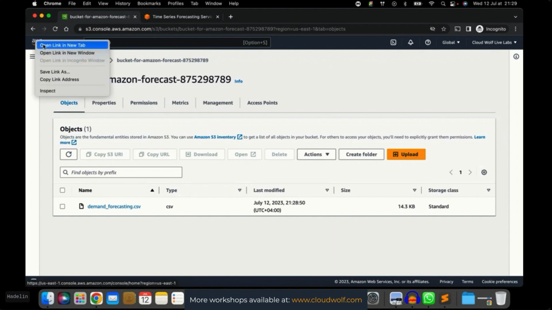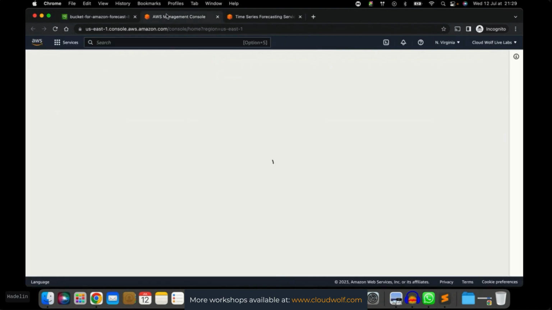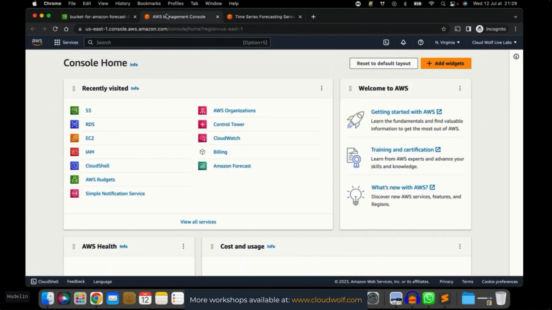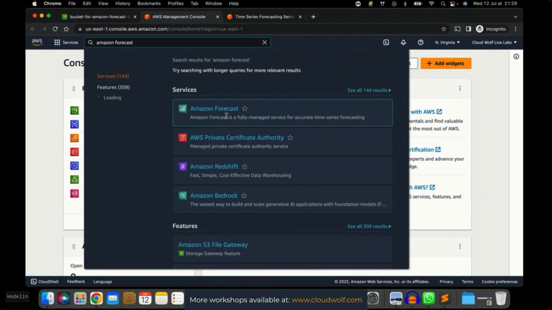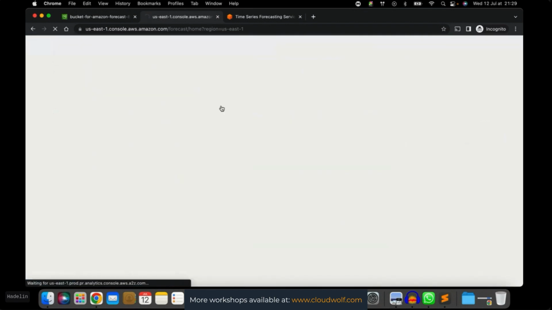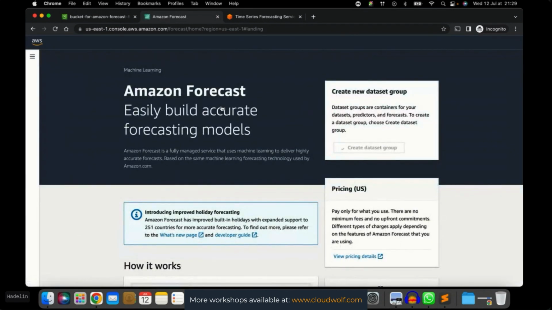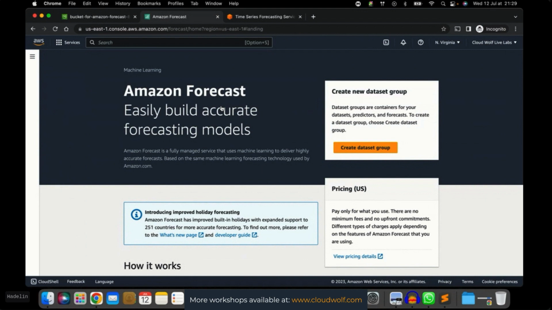So I'm going to go back to the console in a new tab, and let's do this. Let's start building the pipeline in Amazon Forecast. All right, great. I'm going to go to the search bar. I'm going to enter Amazon Forecast. Here it is, a fully managed service for accurate time series prediction. And so the first step in Amazon Forecast is to create a dataset group. So let's create it, and then I will show you what it is exactly. What is a dataset group exactly?